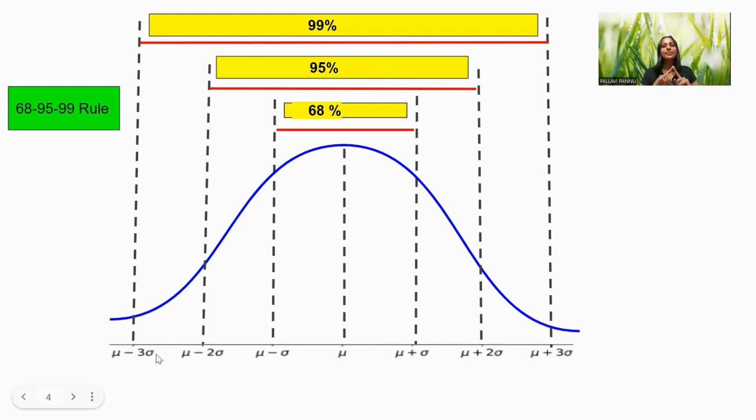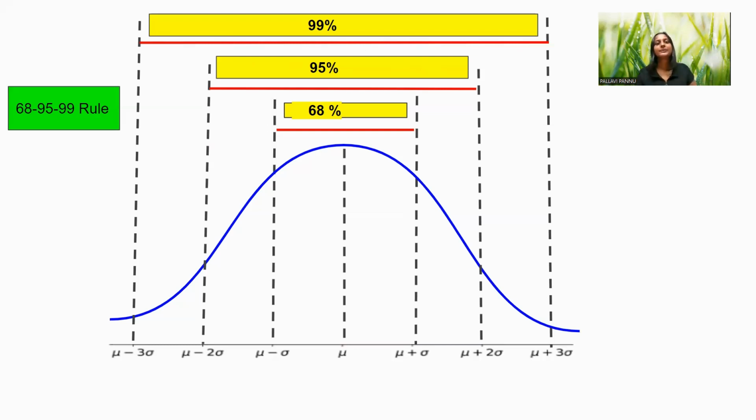Because it is symmetrical, we go to the right side, mu plus sigma, mu plus 2 sigma, mu plus 3 sigma, and the left also, mu minus sigma, mu minus 2 sigma, mu minus 3 sigma. So mu plus 3 sigma and mu minus 3 sigma cover 99% of your data.